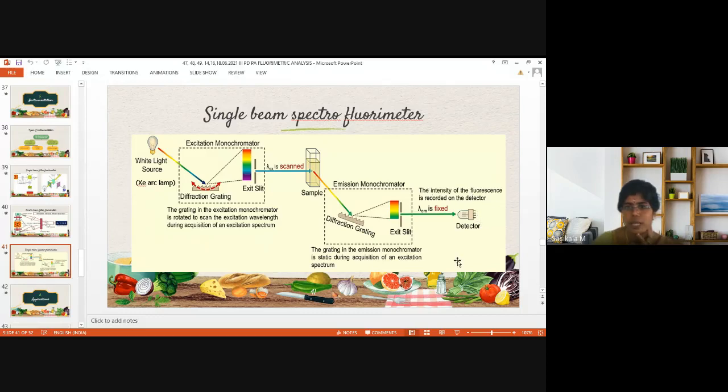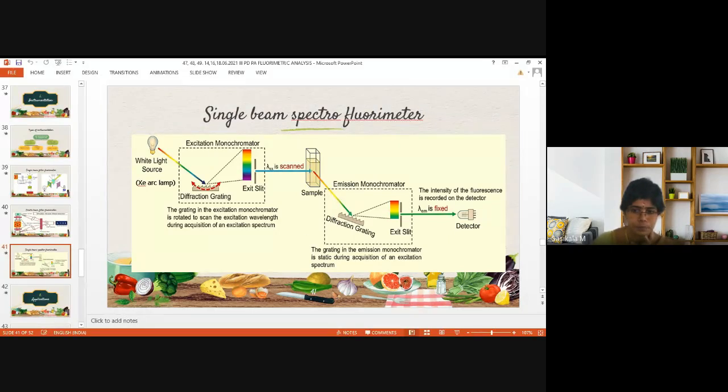Either you can keep lambda emission constant and find lambda excitation, or once you know lambda excitation for the sample, you can find lambda emission. So this is the widely used fluorimeter to get excitation and emission spectra for a fluorophore. Any pharmaceutical substance able to give fluorescence can be analyzed accurately with single beam spectrofluorimeter.